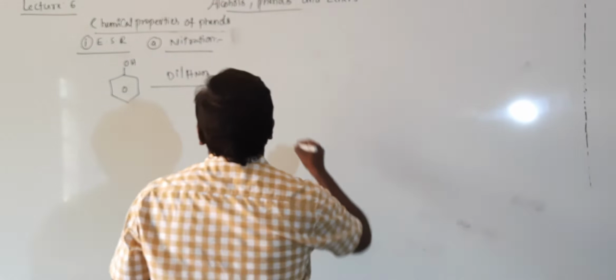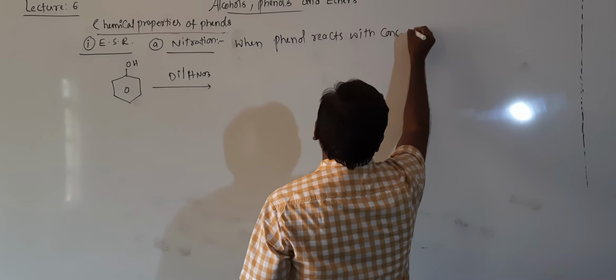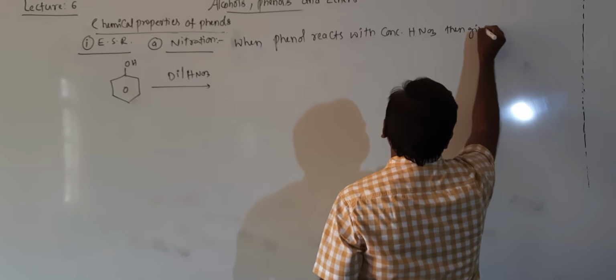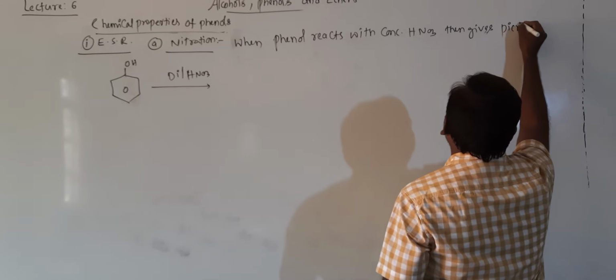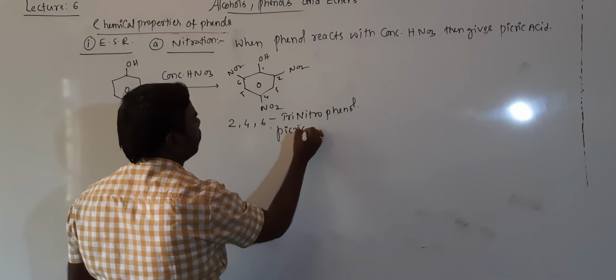Now, when phenol reacts with concentrated nitric acid, it gives picric acid, called 2,4,6-trinitrophenol. So phenol gives NO2, NO2, NO2 at positions 2, 4, 6, trinitrophenol, also called picric acid.